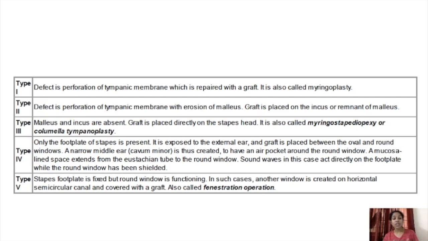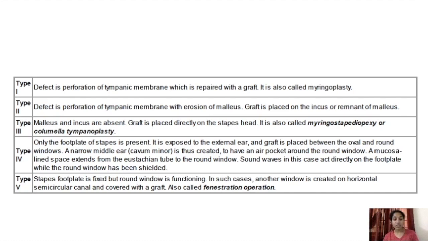And in type 4, only the footplate of the stapes is present. The tympanic membrane is not there, malleus is not there, incus is not there, only the footplate is present. Then it is exposed to the external ear, and the graft is placed between the oval and round window, so that a narrow ear canal like cavity is formed between them. That is type number 4.